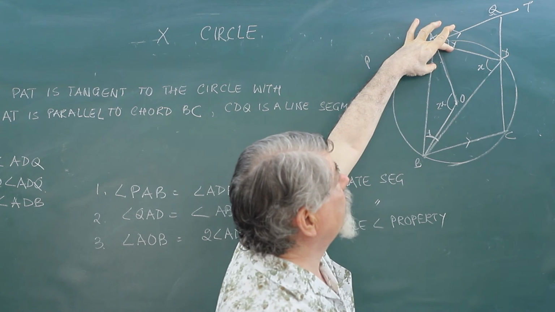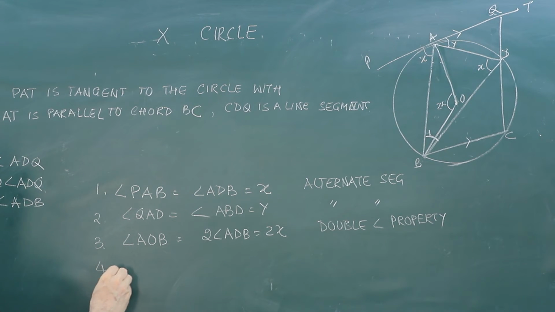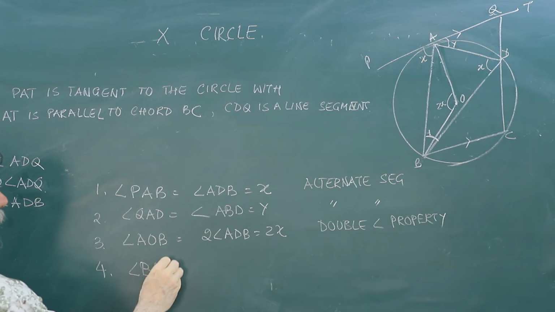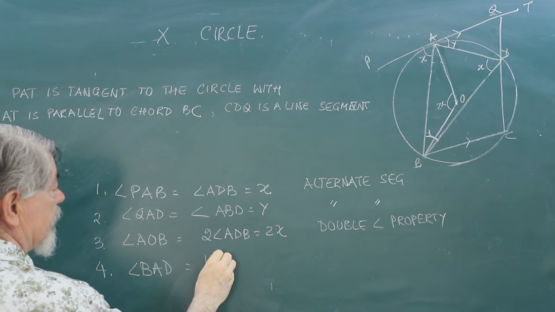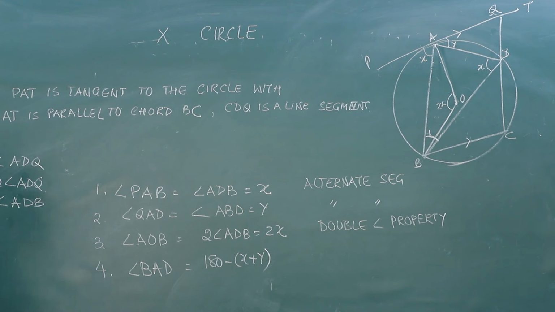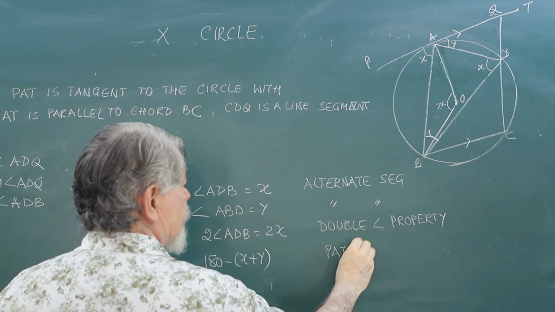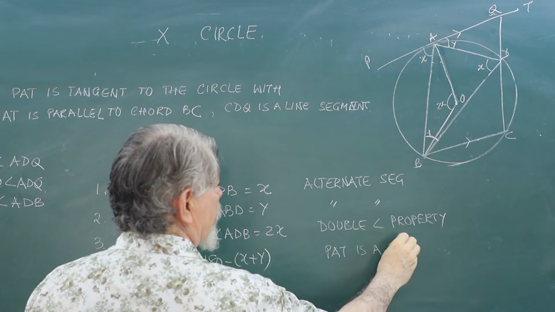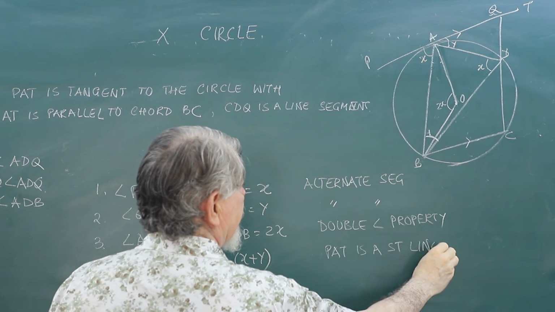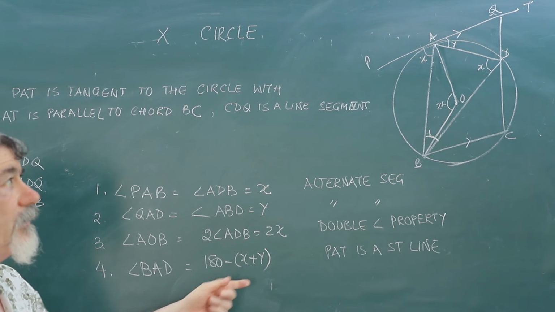Now in this triangle, if you notice, this is X, this is Y. So what will be this angle, angle BAD? Angle BAD will be 180 minus (X plus Y). Why? Because PAT is a straight line. A straight line is always of 180 degrees, and the angles are given X and Y. So the remaining angle will be 180 minus the sum of those angles.